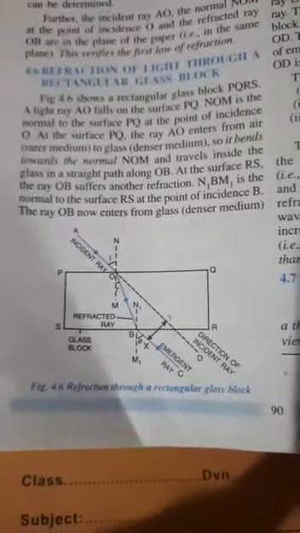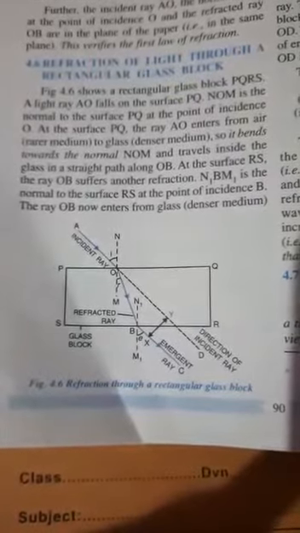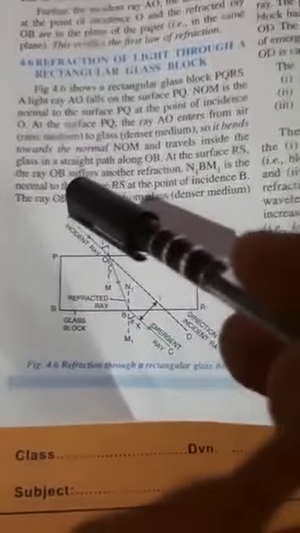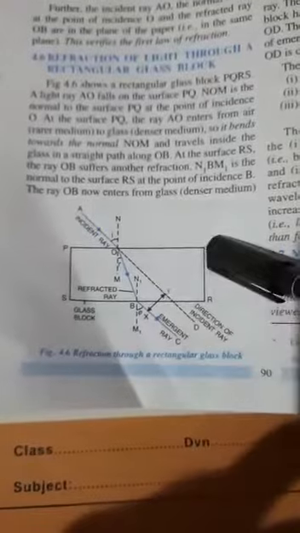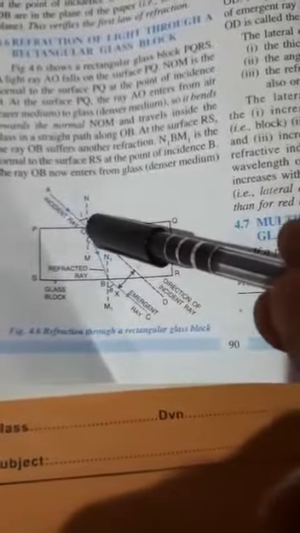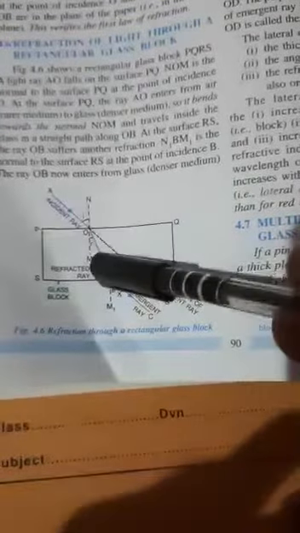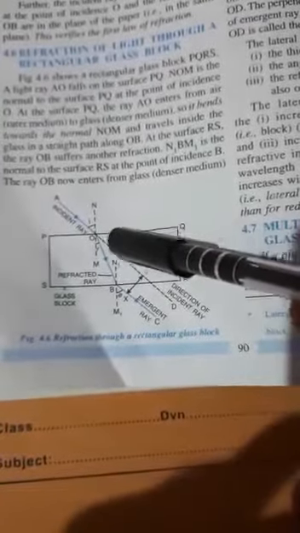How does refraction of light take place through a rectangular glass block? You see this PQRS is a rectangular glass block. A ray of light strikes the upper surface, that is PQ, of the glass slab. Here AO is the incident ray. As the ray of light enters the glass, the ray will bend towards the normal because air is rarer medium and glass is denser medium. So as the ray passes from rarer medium to denser medium, it bends towards the normal.